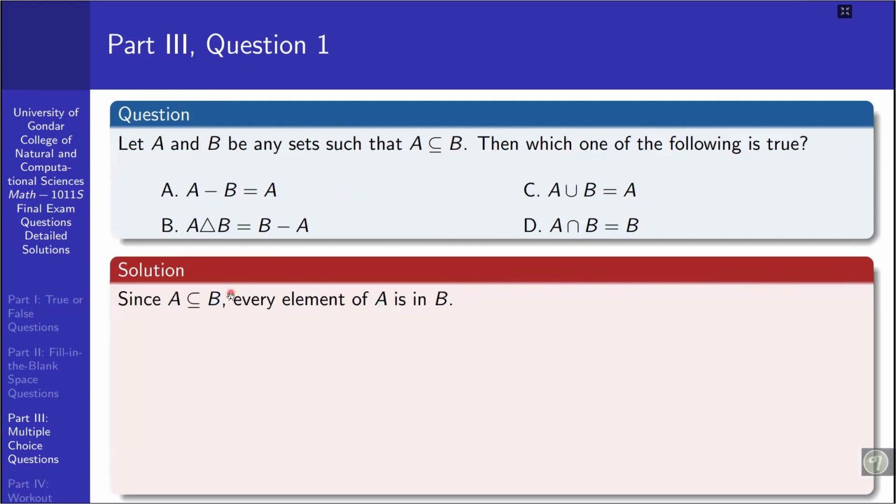Since A is a subset of B, every element of A is in B, and therefore A minus B is the empty set.